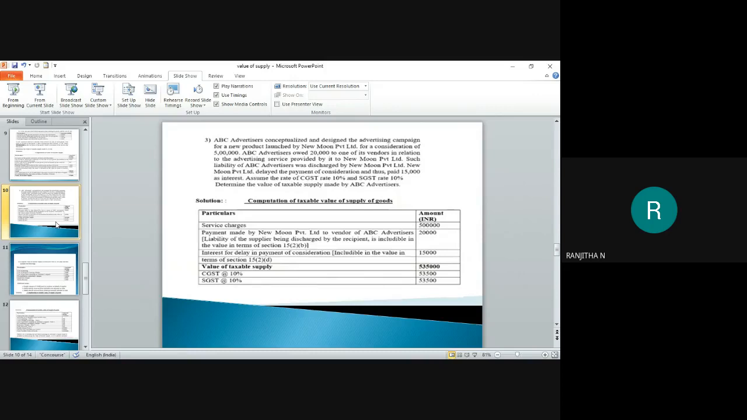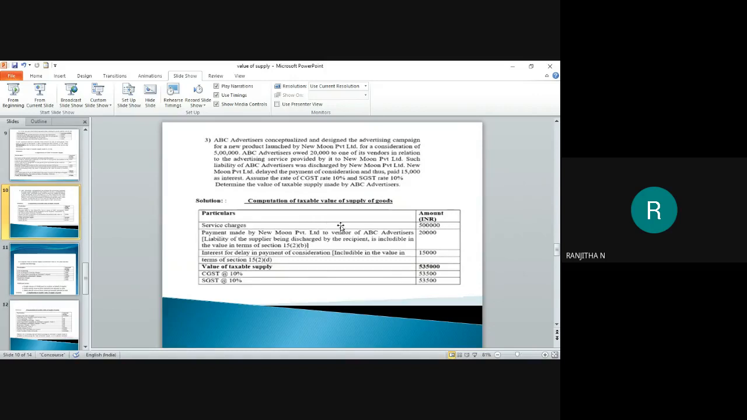The first thing is we have to identify who is the supplier and who is the recipient. Here the recipient is New Moon Private Limited and the supplier is ABC Limited. So ABC Limited is going to supply the service to New Moon Limited. As per the format, when we are calculating the transaction value, the first thing is we have to consider the selling price. Here the service charges are 5 lakh. I'm taking that to the outer column, that is 5 lakh.